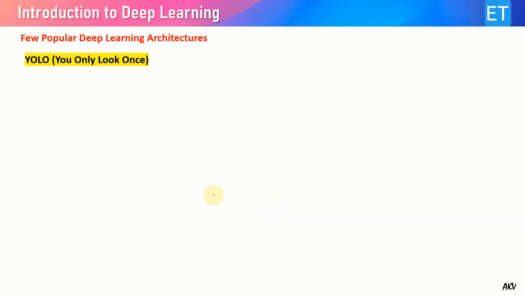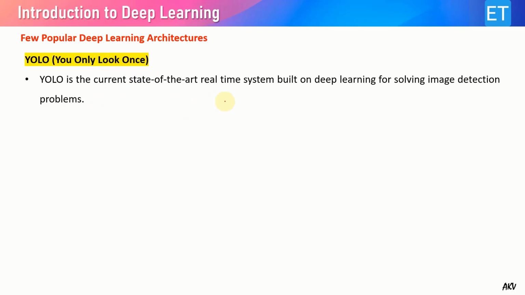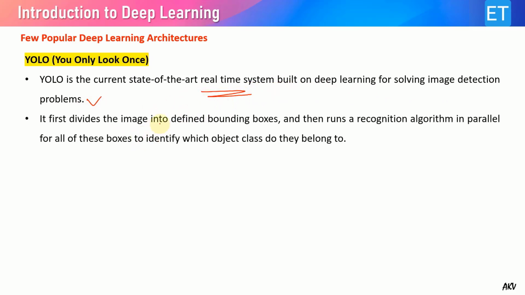And we have YOLO, which is short for You Only Look Once. YOLO is the current state-of-the-art real-time system built on deep learning for solving image detection problems. It is widely used for real-time applications. It first divides the image into defined bounding boxes, and then runs a recognition algorithm in parallel.